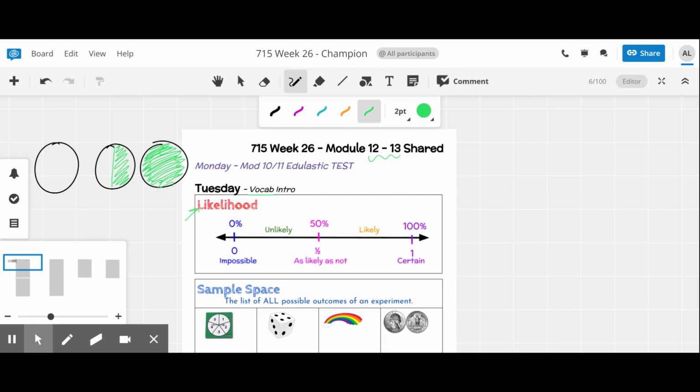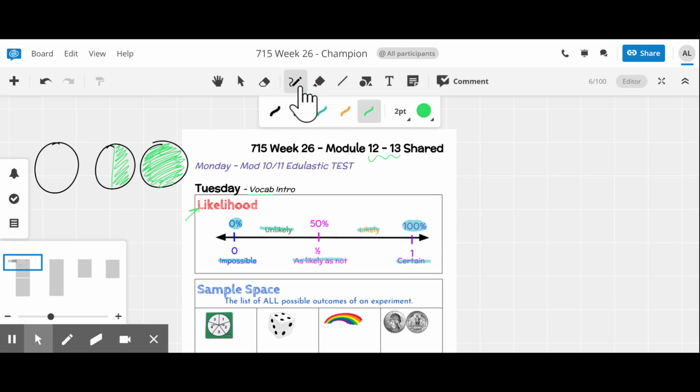They range from a 0% chance to a 100% chance of something occurring. When it comes to probability, we think in terms of percents, fractions, whole numbers, decimals, and the words impossible, unlikely, as likely as not, likely, and certain.